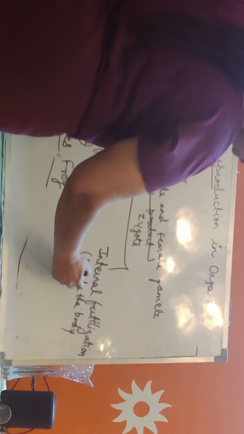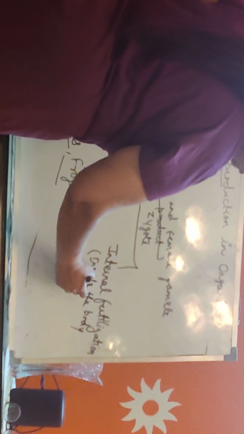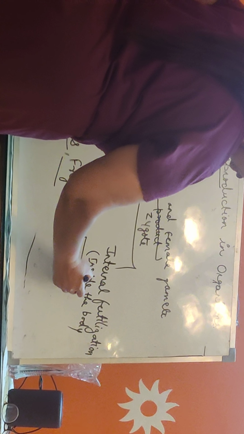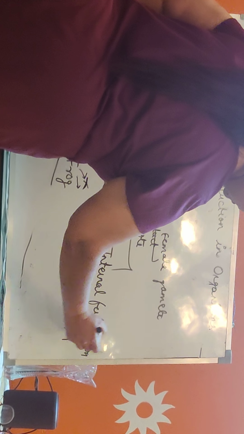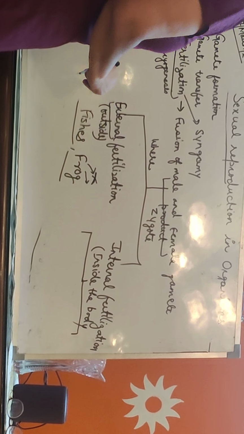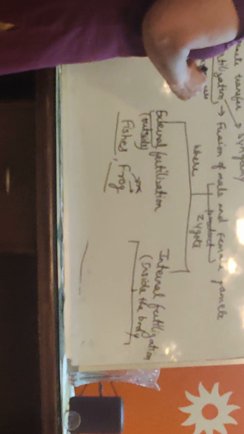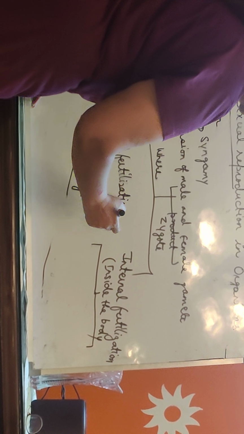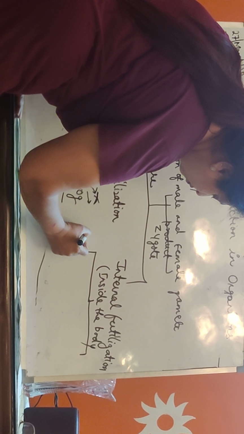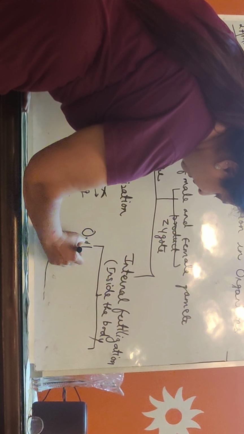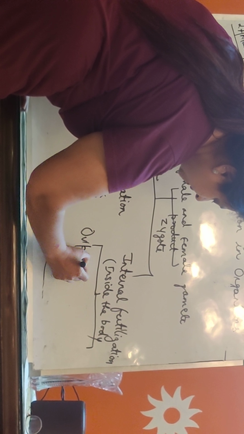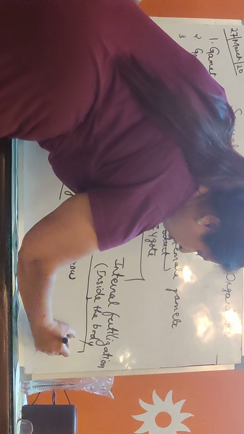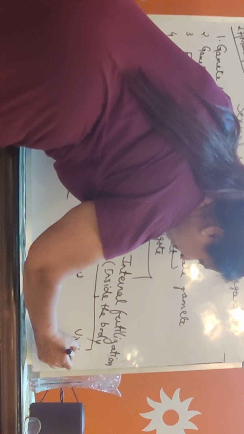Internal fertilization is when fertilization, meaning fusion of sperm and egg, takes place inside the body of an organism. And the common example of this is what? Human being. And it is of two types. One is called oviparous and the other is called viviparous.